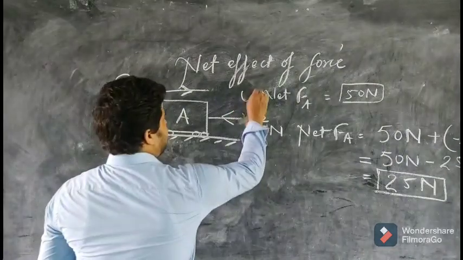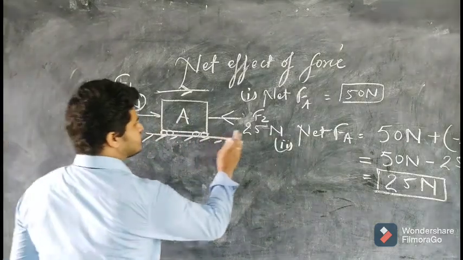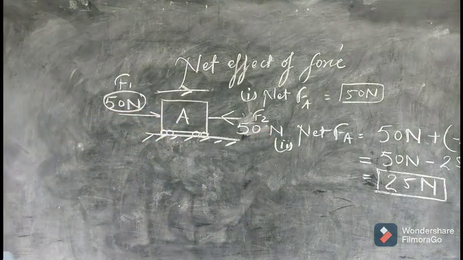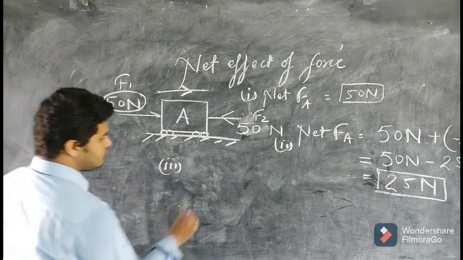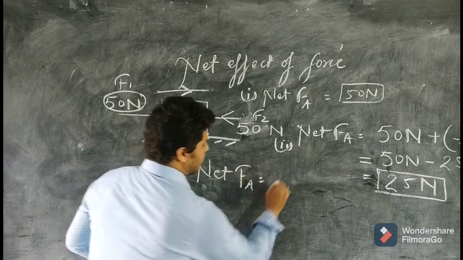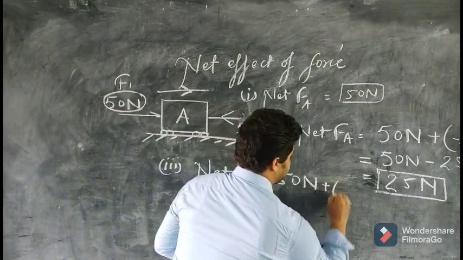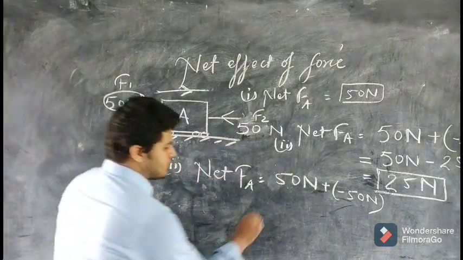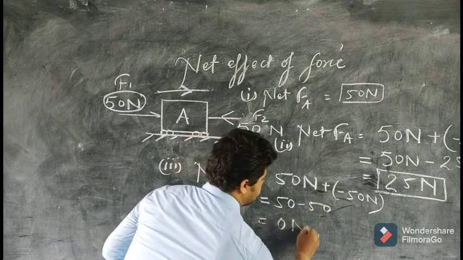Now let us take the third case. In the third case, suppose your friend also starts applying 50 Newton of force. So when you find the net force on the block A, it will be 50 Newton, whether you choose this one or this one, plus minus 50 Newton, because it is in the opposite direction. So 50 minus 50, that will be 0 Newton.